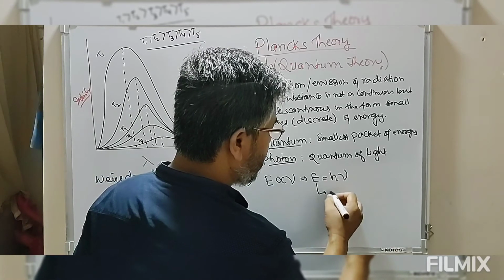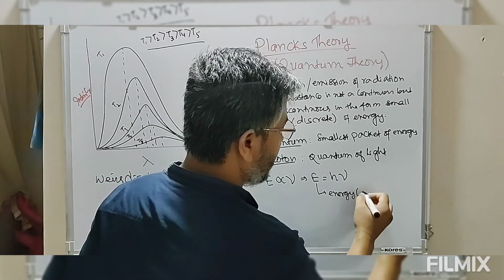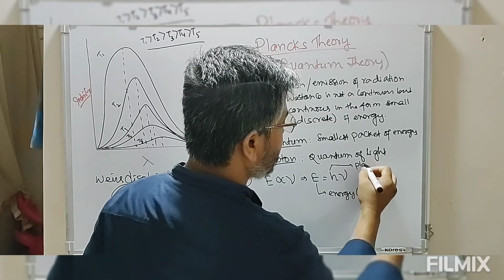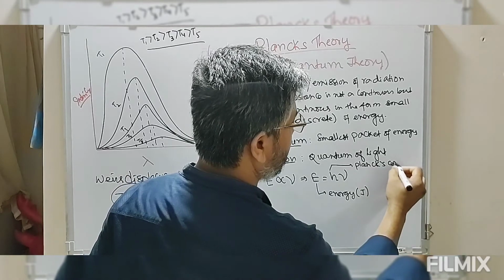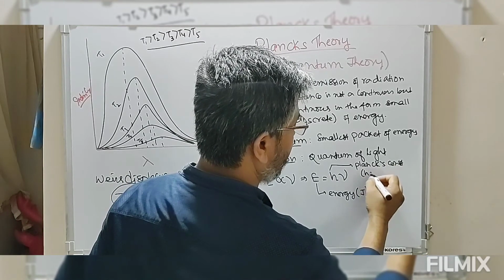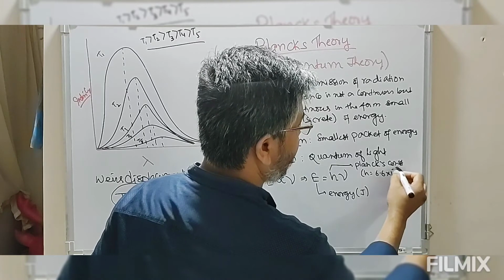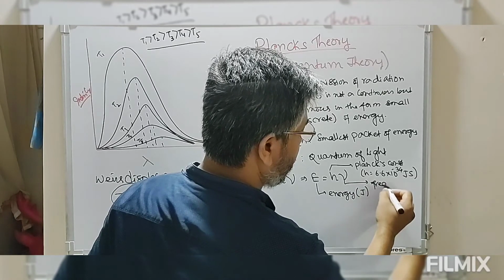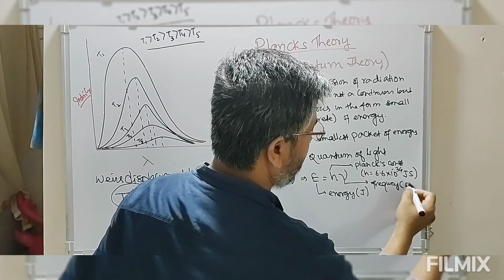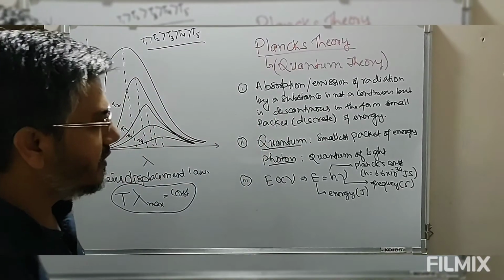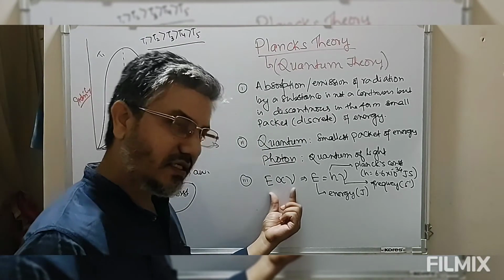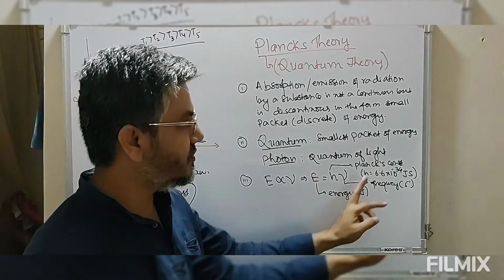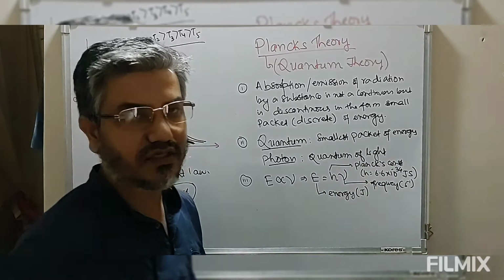This E is the energy, which must be in terms of joule. h is a constant known as Planck's constant, which has a value of 6.6 into 10 to the power minus 34 joule second. Nu is the frequency. So energy of a photon is directly proportional to frequency: E equals h nu, where h is Planck's constant, equal to 6.6 into 10 to the power minus 34 joule second.